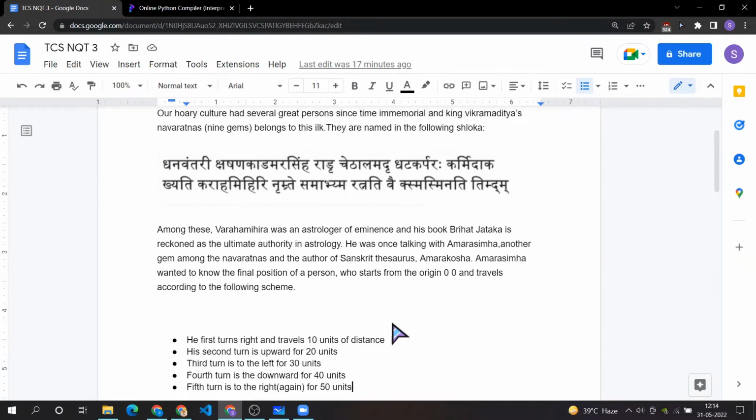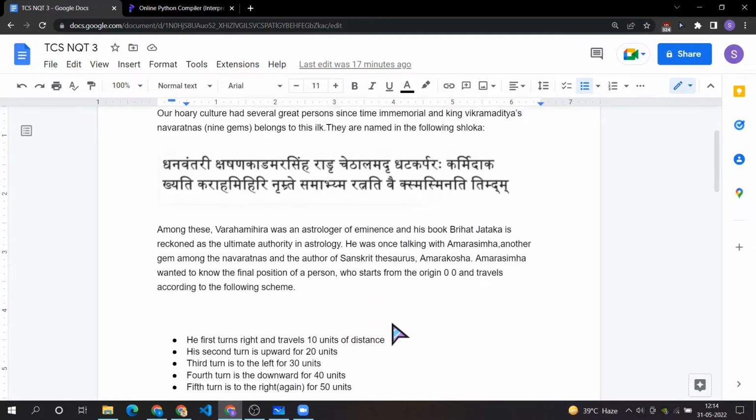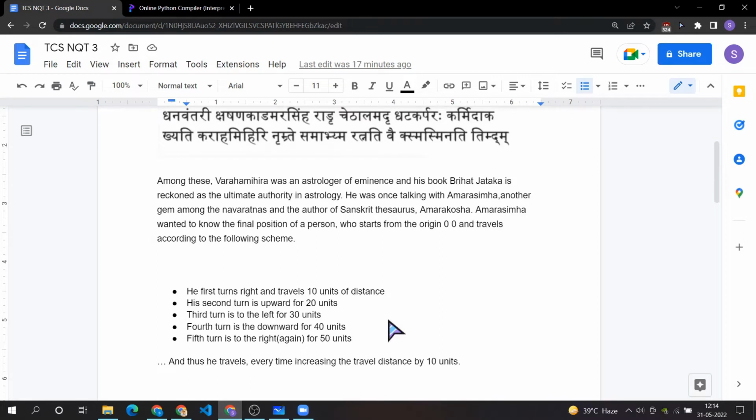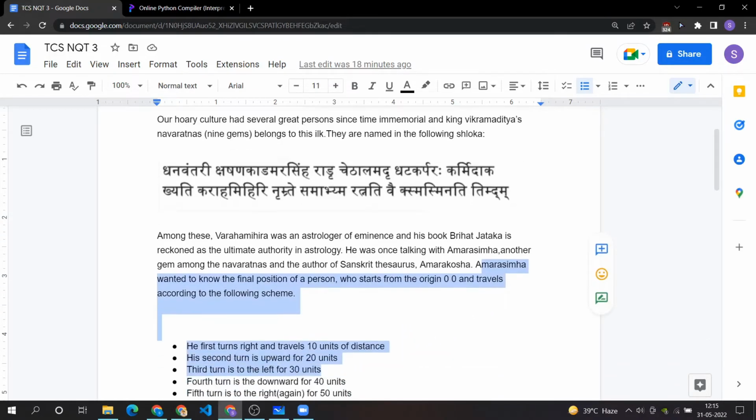Now the question seems big. It contains 15 to 16 lines, but only 5 to 6 lines in this question are relevant in terms of problem solving. So there are just 5 to 6 lines you need to really focus on. So don't think of this question as hard, because it's actually easy. So let's read the lines which are actually important. Okay, so this is the only content that's important.